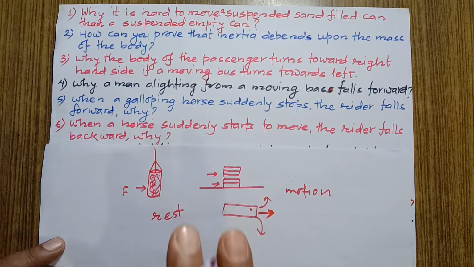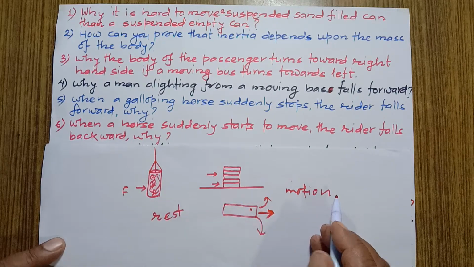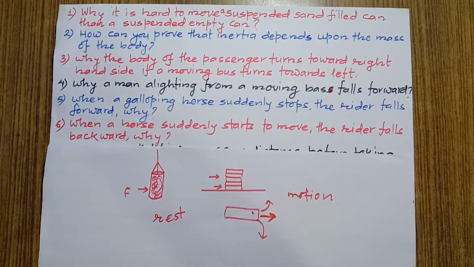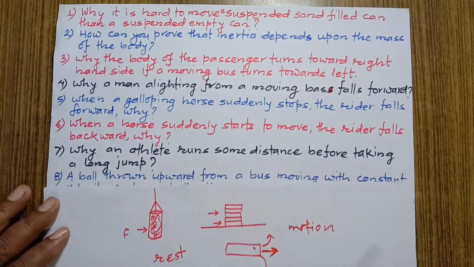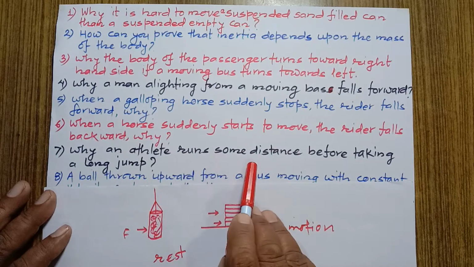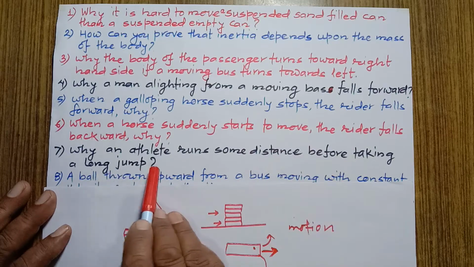even when the horse suddenly moves. Therefore the rider falls backward. This is the answer of this question. Now let's talk about number 7. Why does an athlete run some distance before taking a long jump?